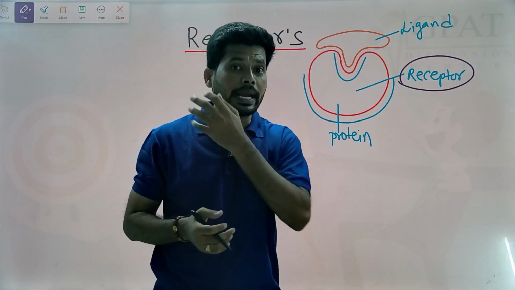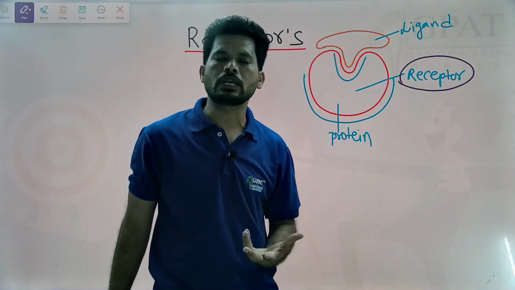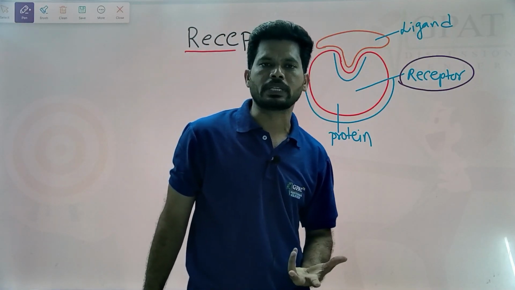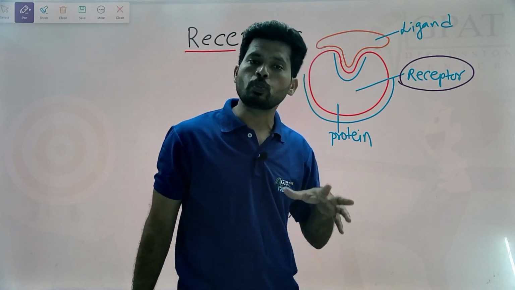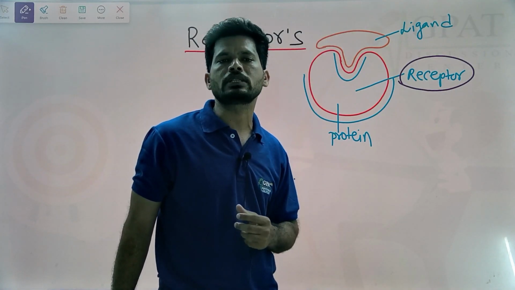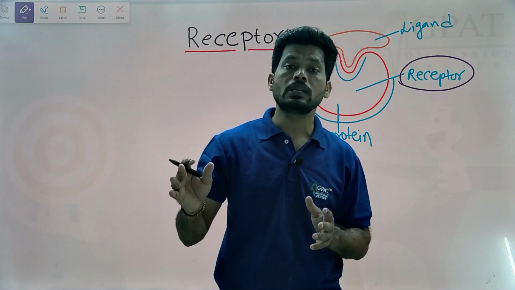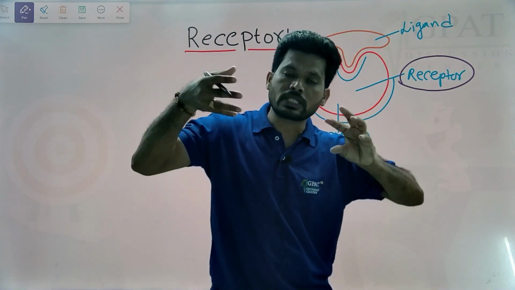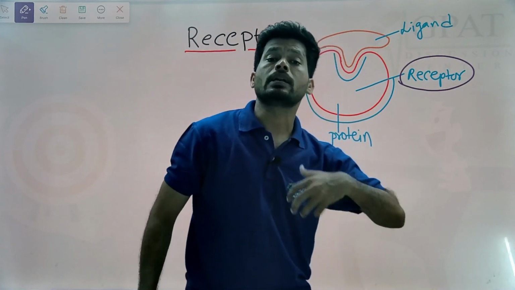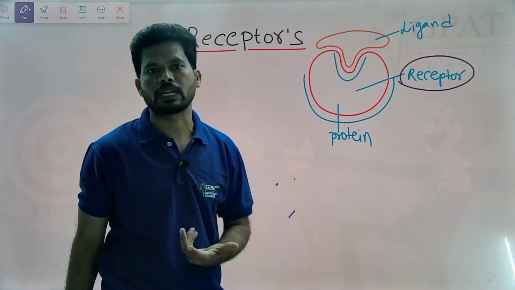For example, adrenaline binds to the beta 1 receptor and increases cardiac muscle contraction and increases blood pressure. When propranolol binds to the beta 1 receptor, it blocks the beta 1 receptor, decreases cardiac muscle contraction, and decreases blood pressure. There are many drugs, but when a drug binds to the receptor, based on the interaction, the drug may be an agonist, antagonist, partial agonist, or inverse agonist.